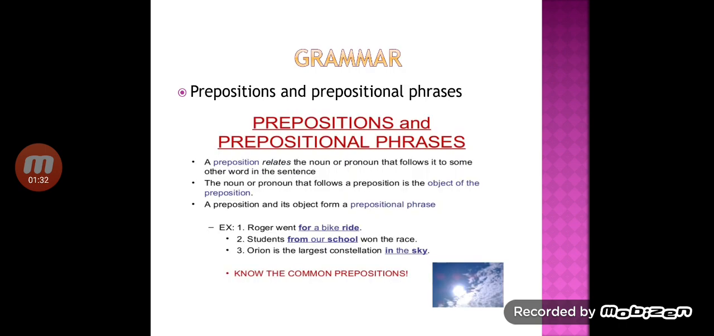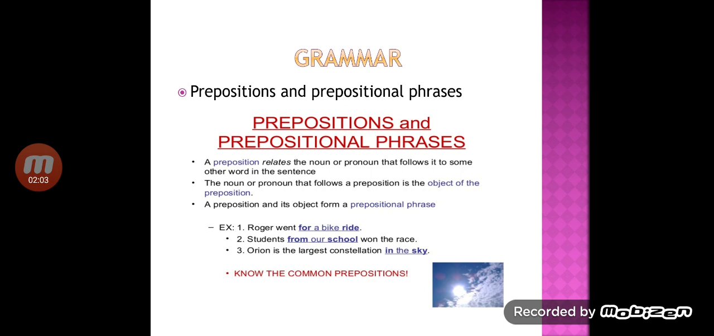Grammar, prepositions and the prepositional phrases. A preposition relates the noun or pronoun that follows it to some other word in the sentence. The noun or pronoun that follows a preposition is the object of the preposition. A preposition and its object form a prepositional phrase. Example. Roger went for a bike ride.